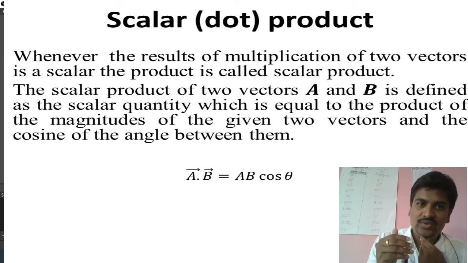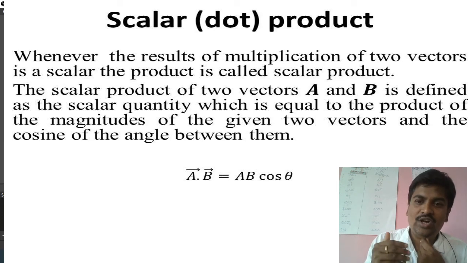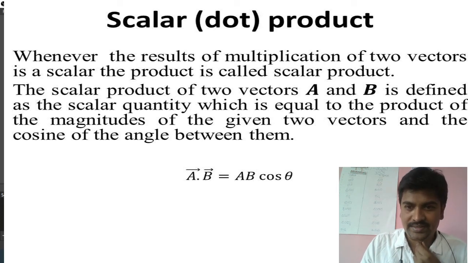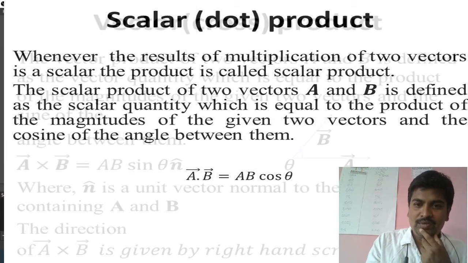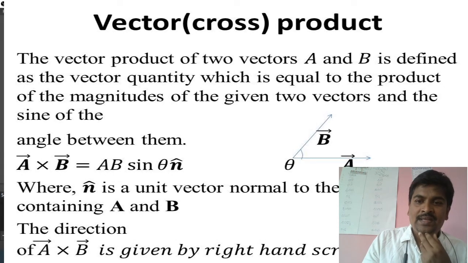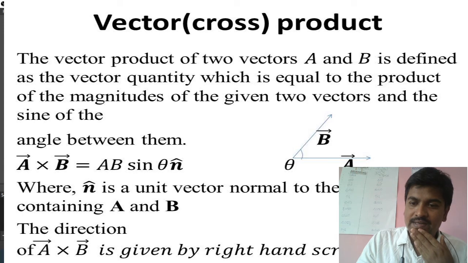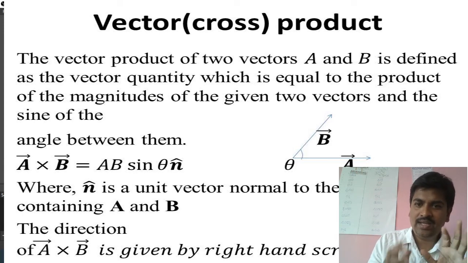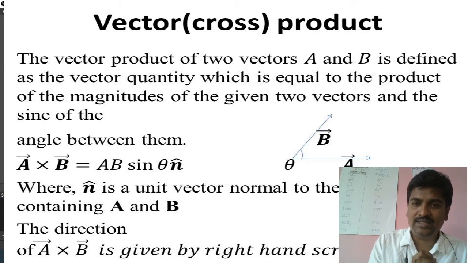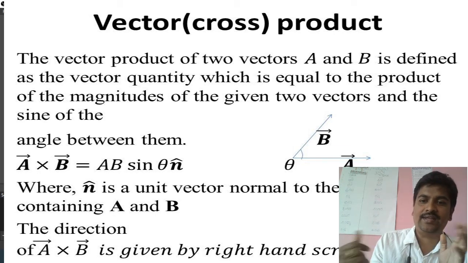So this is all about the scalar product or the dot product of two vectors. We'll move on to the next thing. This is the vector product. We call it the cross product also. Here I am doing a kind of multiplication where the resultant is a vector.